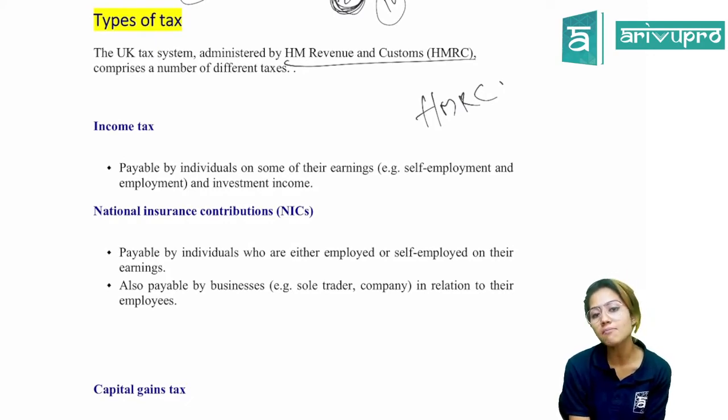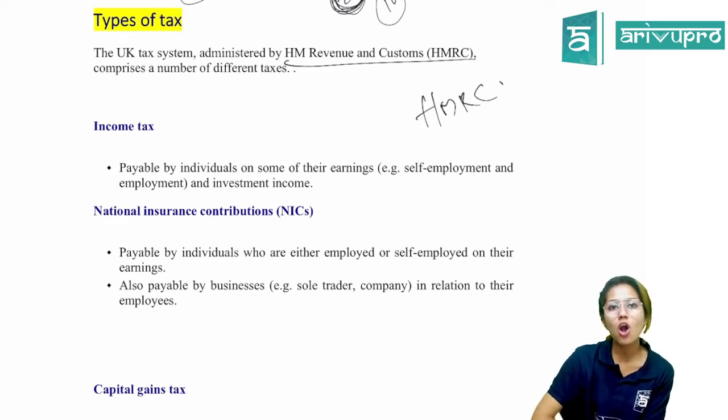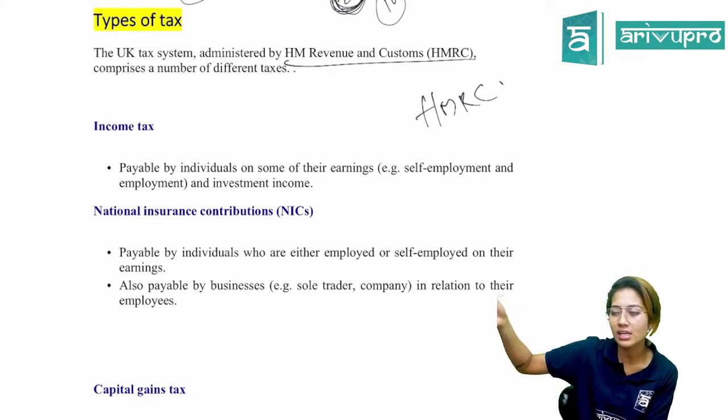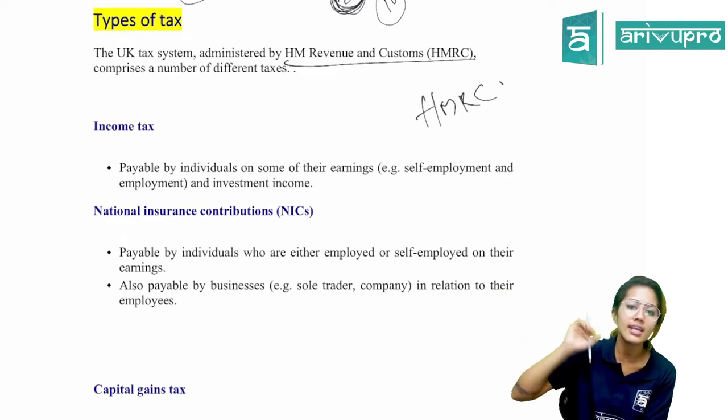First is income tax. Income tax is a tax paid by individuals on their income. For example, Aditya is an employed person, he has got employment income and he has got savings income also. He has deposited some amount in a bank, in a savings account or any such deposit account, and he is getting income from that.